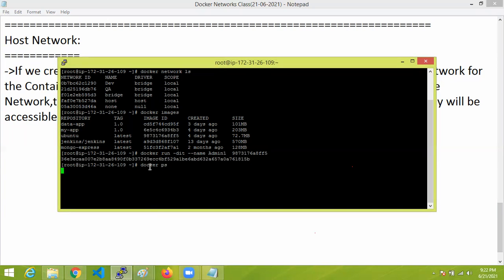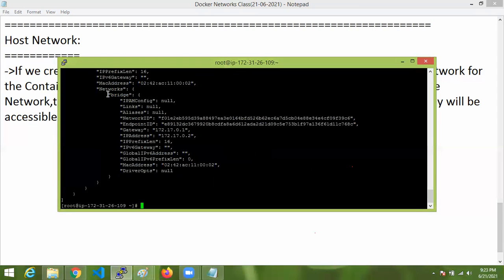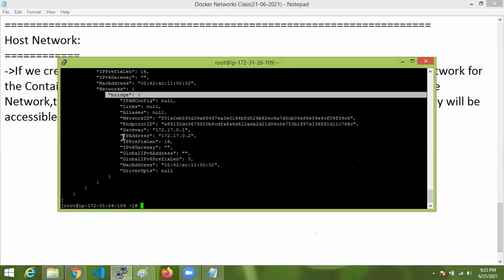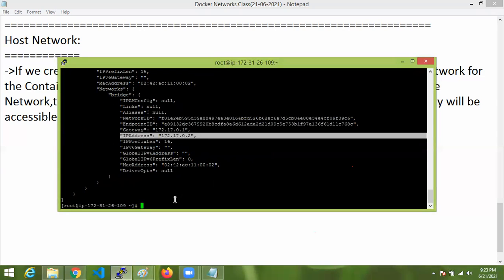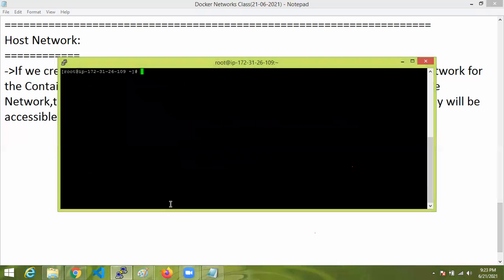Check it, Docker PS. Okay, it is running now. Where it is running, you can check. To check, Docker inspect container ID. Now see here, it is running in bridge type of network under this IP address that we saw already. By default, every container you create without any specific network comes under the bridge network, the default network.